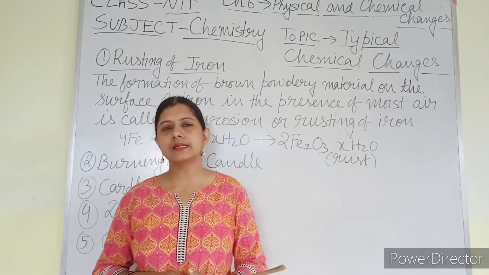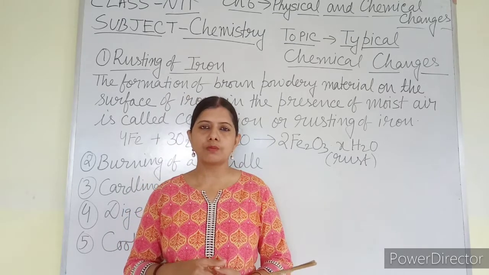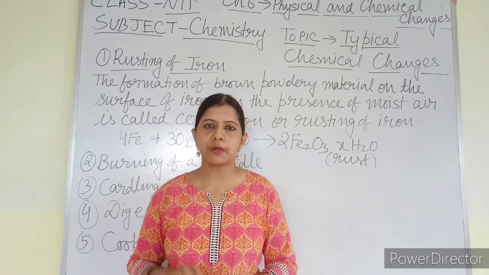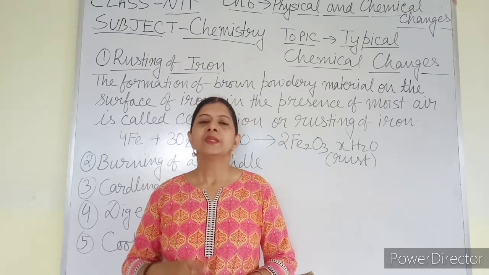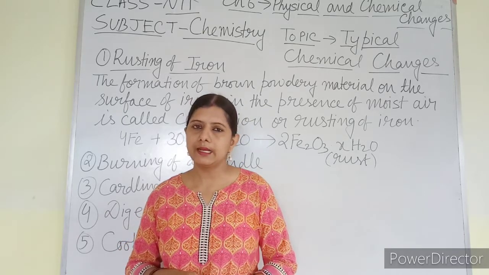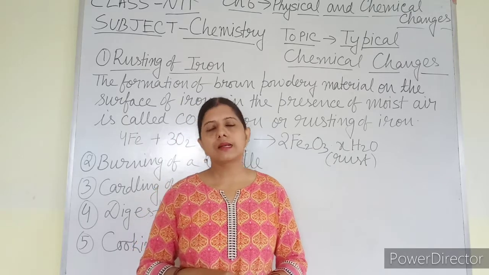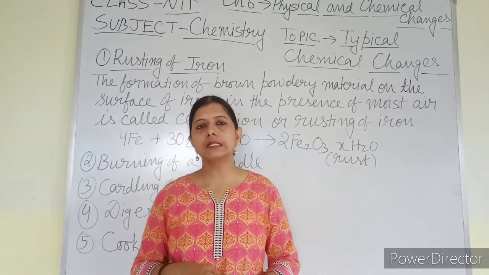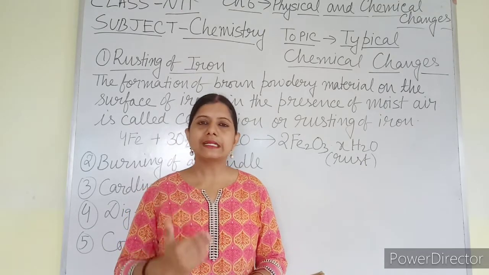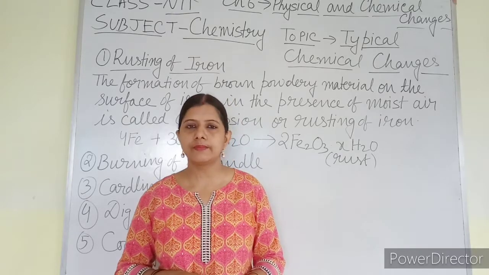How can you say that it is a chemical change? Because once the rust has been formed, if you remove the rust using sandpaper, you can collect it somewhere, but you cannot convert the rust into iron again. It is not possible to change the rust into iron. And it is a chemical change because rust is totally a new substance. Its chemical composition is totally different from iron.